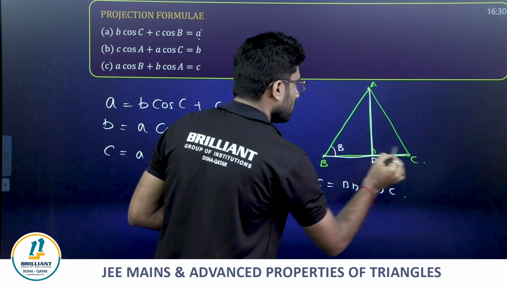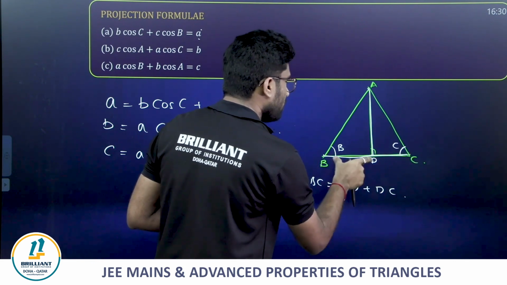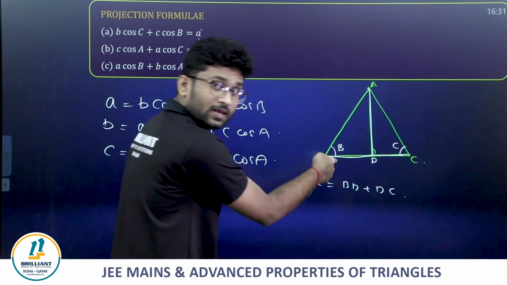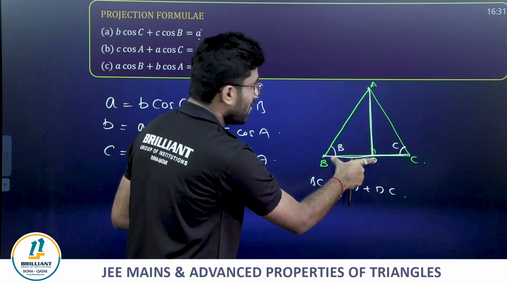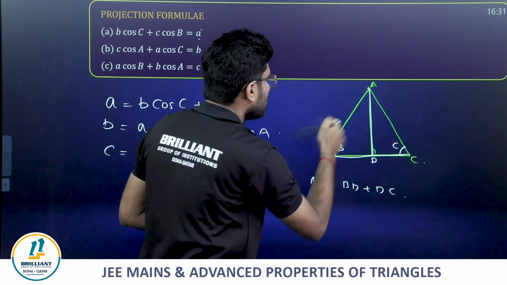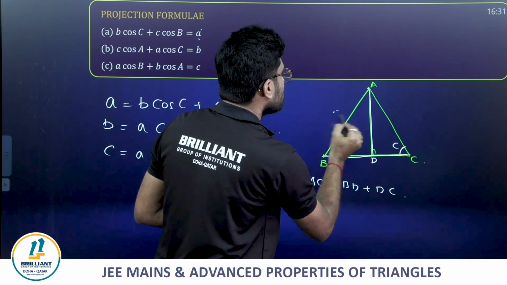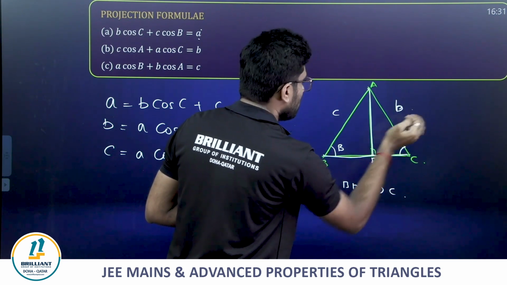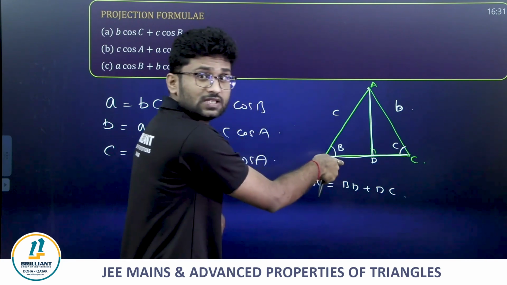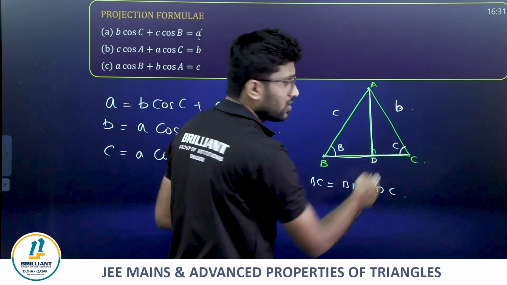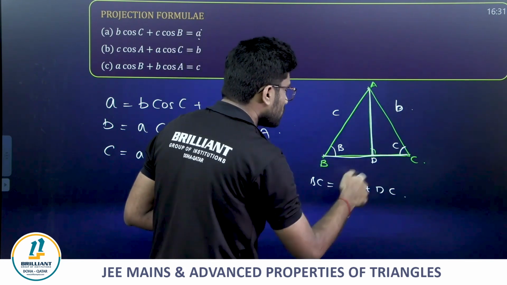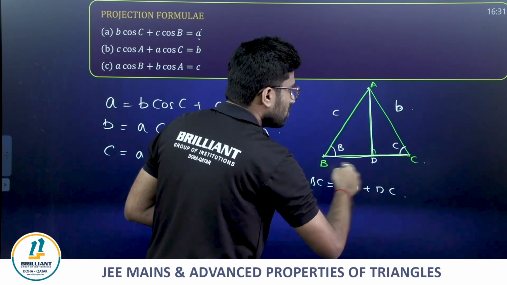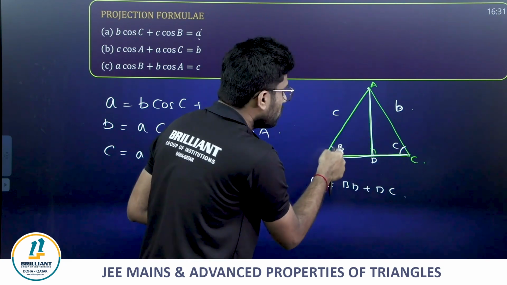This is angle B, this is angle C. Now BD in terms of angle B. What is this side? Small c. What is this side? Small b. So BD becomes c cos B, and DC becomes b cos C. So small a will be equal to, in this particular rule we use cos.